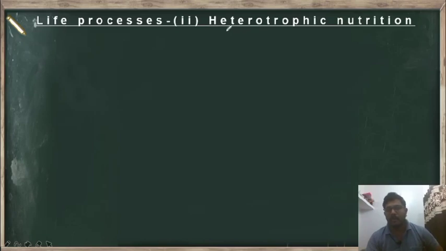Now, how will you define heterotrophic nutrition? We can define it as the organisms which depend on others for their food or nutrients. They are called heterotrophs, and this kind of nutrition is called heterotrophic nutrition.